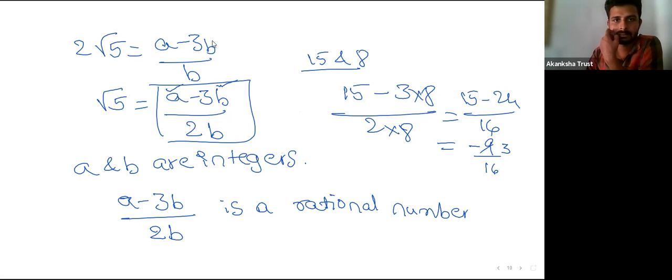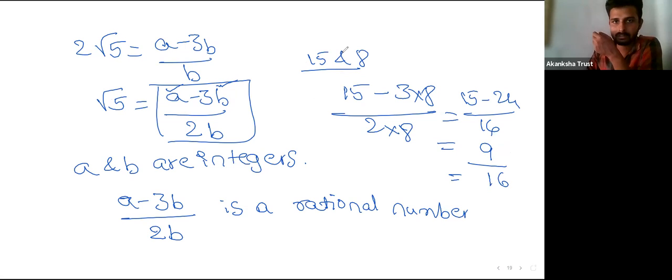Okay, this is suitable here. So what you get is 9 and 16. So here is a square root, right?